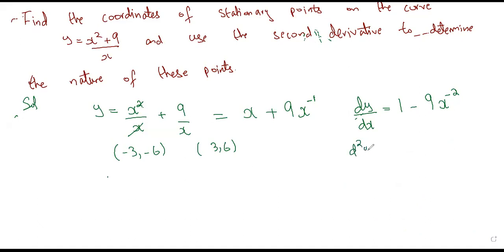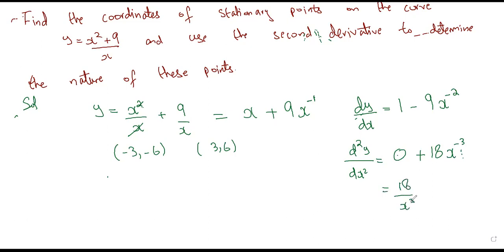The double derivative is going to be, yeah, one is positive 6 and the other one is negative 6, Ashal. So here is going to be 0 plus 18 x to the power minus 3. So this is 18 over x cubed.